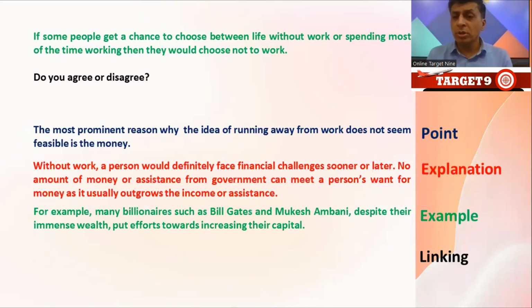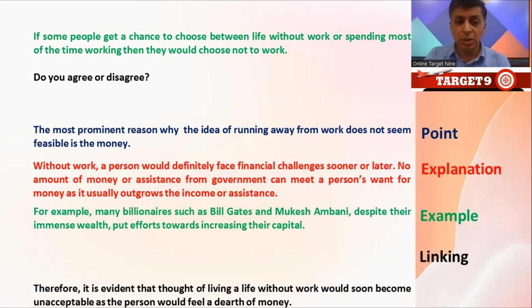So now I'm going to justify my explanation with an example. For example, I have taken the name of Bill Gates and Mukesh Ambani. Right? For example, many billionaires such as Bill Gates and Mukesh Ambani, despite their immense wealth, put efforts towards increasing the capital. So these two people, they have like a lot of wealth, lot of money, but still they are working. Like if they have so much of money that they don't need to work, but still they are working. That means money is requirement even for these people.